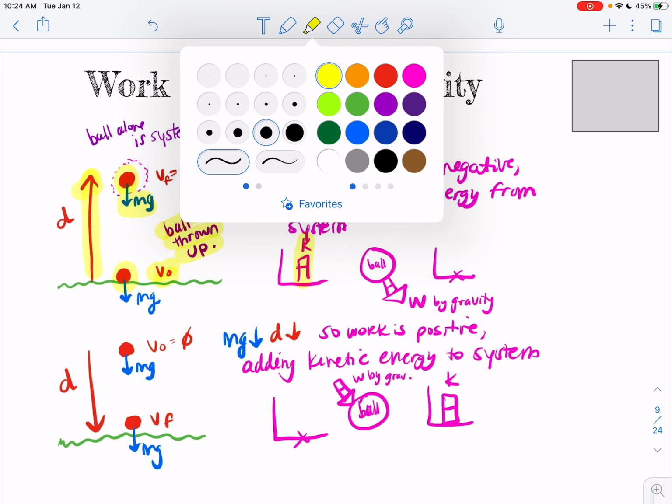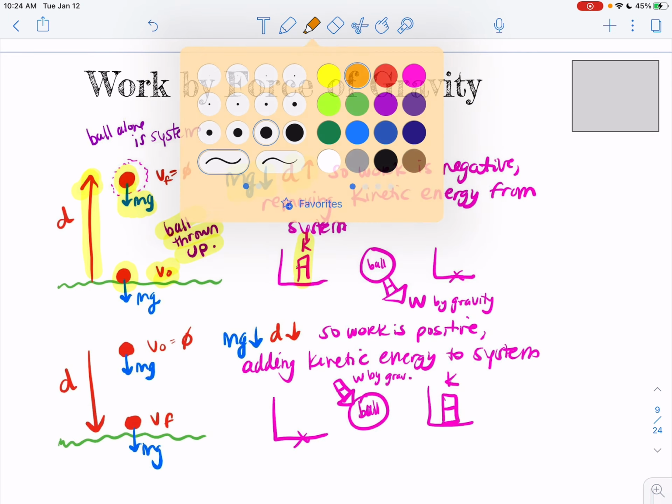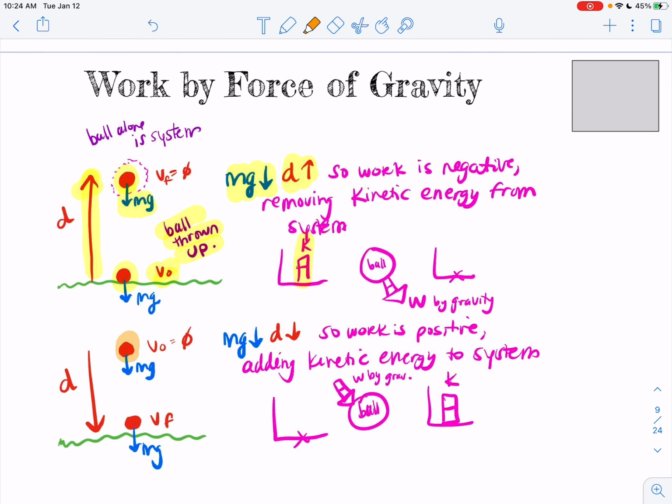All right, so similarly, in the other direction, all right, I don't want to use blue. Okay, if I start the ball at the top, right, it has no energy when I start, and it's going to fall, so its displacement is going to be downward. In this case, the gravity force is also downward, right? So since those are the same direction, I'm going to get a positive work, which means I'm going to add energy to the system through working, and I'm going to get out kinetic energy. Okay, so again, now here I'll see that the work in equals the final kinetic energy.